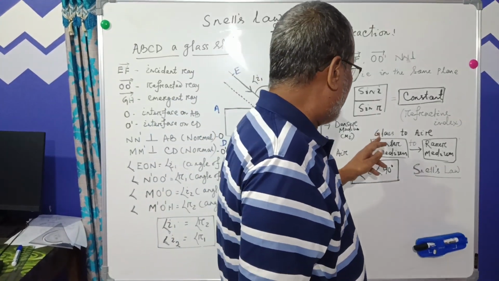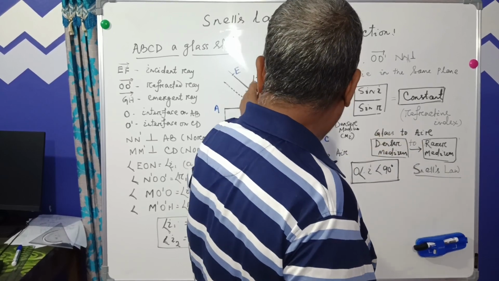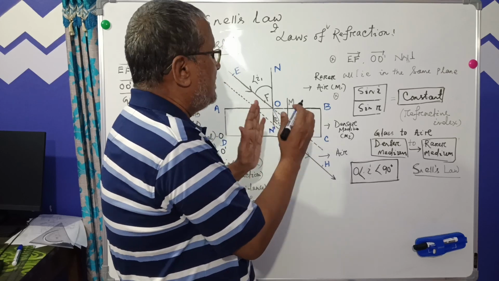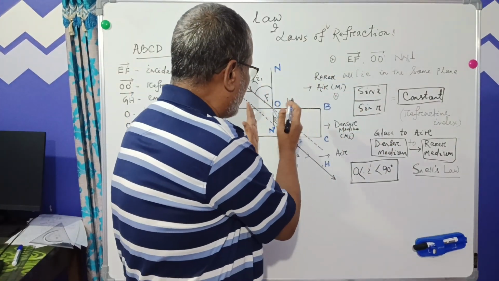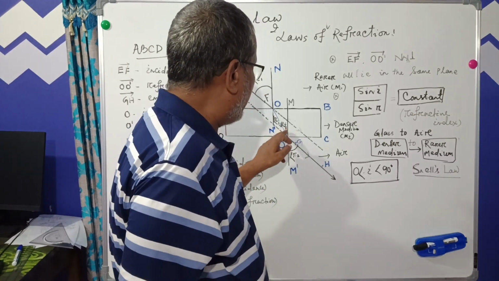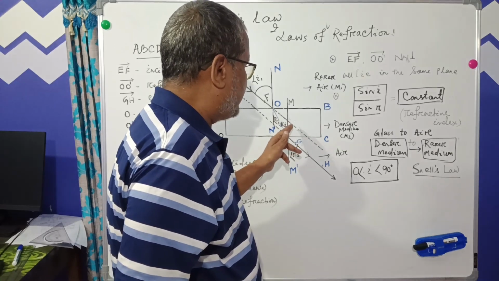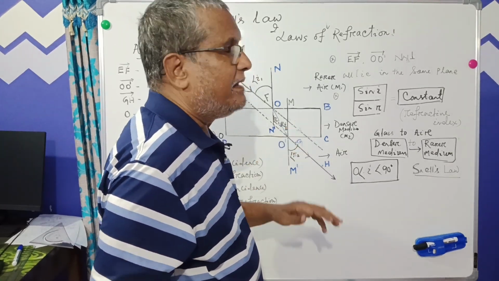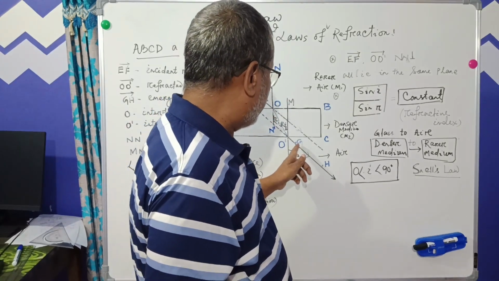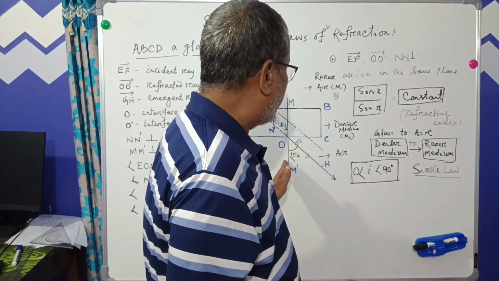So we have described here glass to air. Here, air to glass, you see the angle is less, meaning the refracted ray has come closer. From denser medium to rare medium, the angle of refraction is greater because the speed of light is less in the glass slab and more in air. Now the refracted ray is deviated away from the normal.